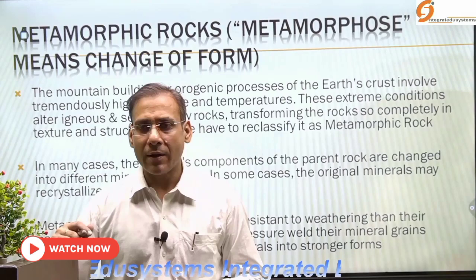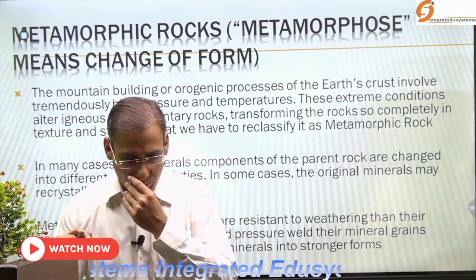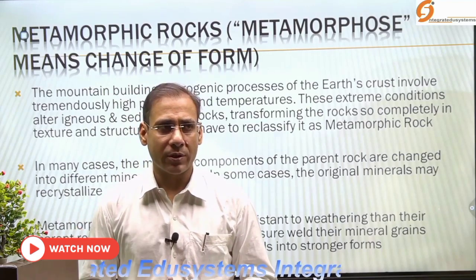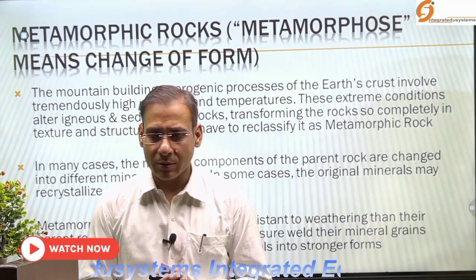Now here we have to learn the characteristics of metamorphic rock as well as the process of origin of metamorphic rock.